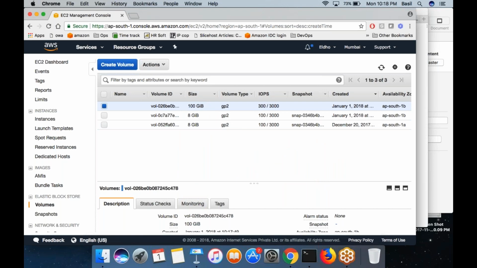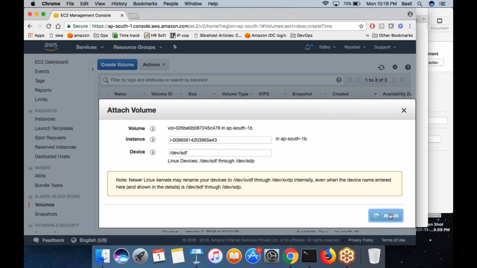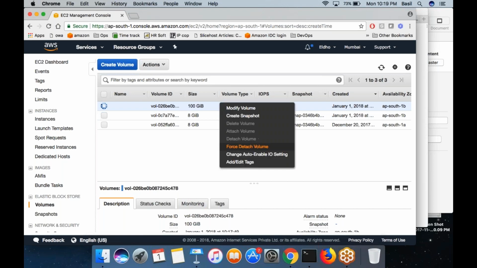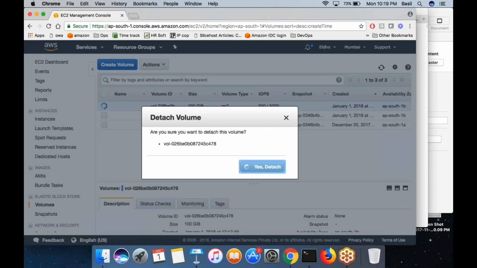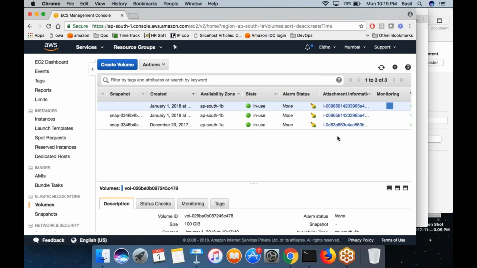Once I have created the volume, I can right click, select the option attach volume, then select to which instance I want to attach, then click on the attach button. Then it is like you connected a new pen drive which has 100 GB into your laptop. So basically, you are attaching a secondary volume into your EC2 machine by following this. If I want to detach it, I can right click, then click on the force detach option.